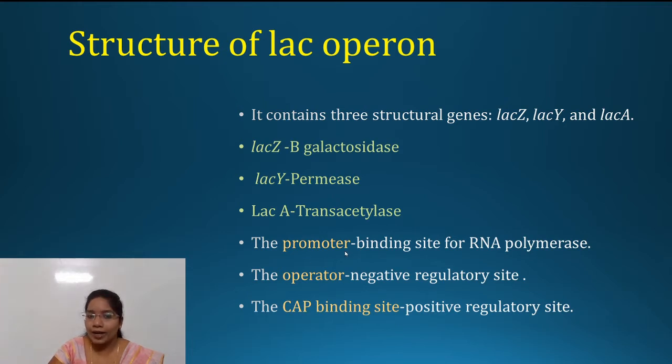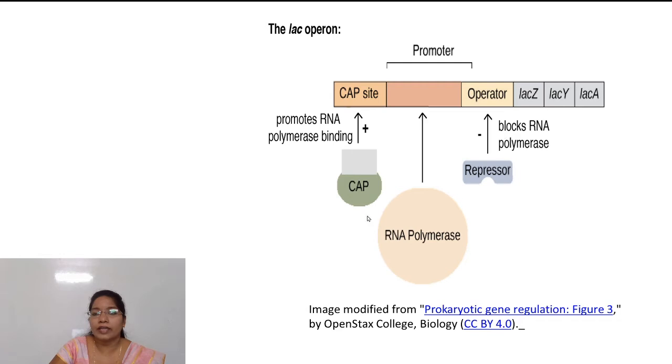The promoter region provides the binding site for RNA polymerase. The operator region is the negative regulatory site and the CAP binding site is the positive regulatory site. This is the diagram of the lac operon, which consists of the three structural genes lac-Z, lac-Y and lac-A, along with the operator, the promoter and the CAP site.